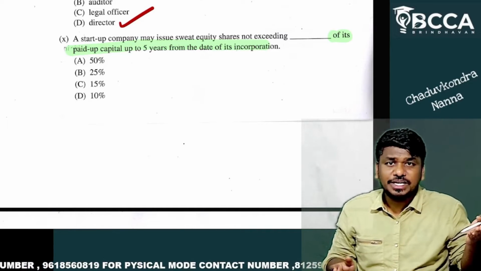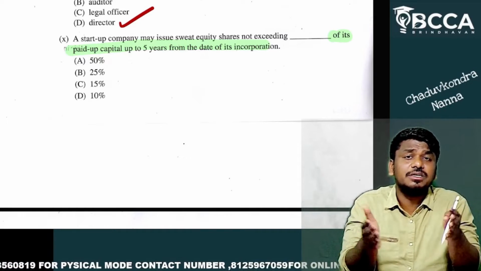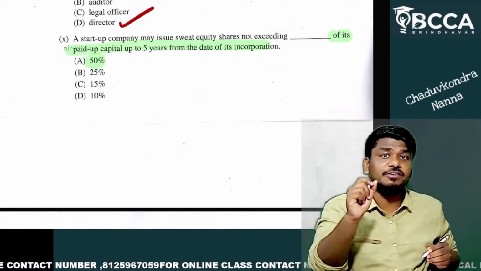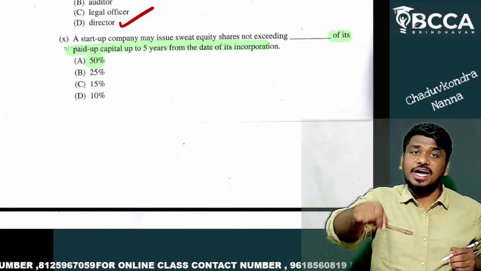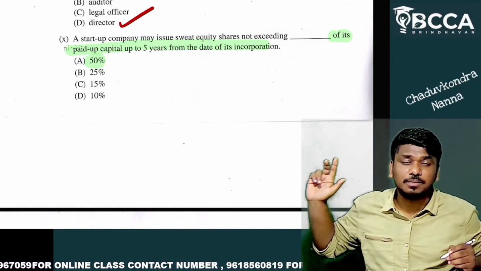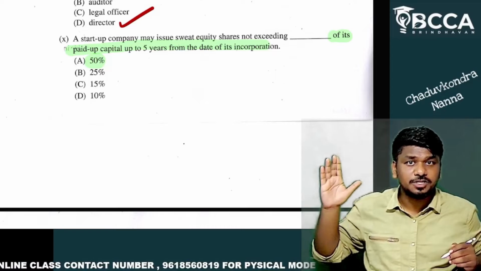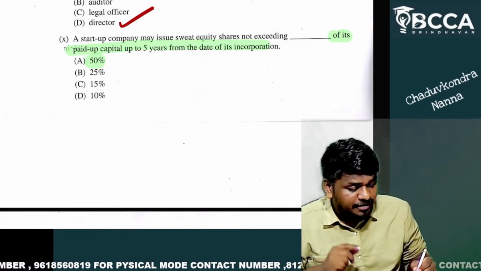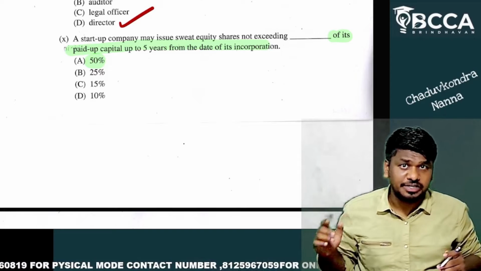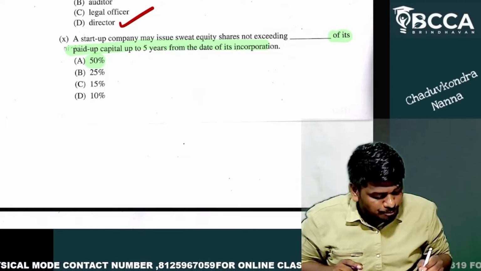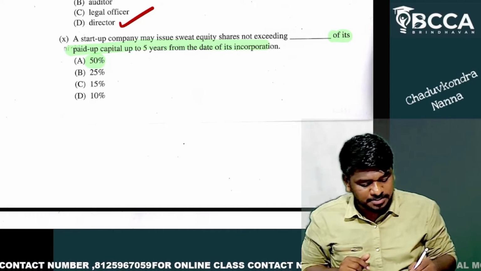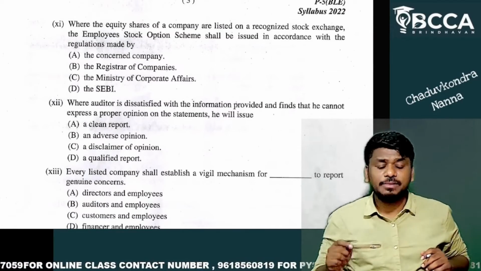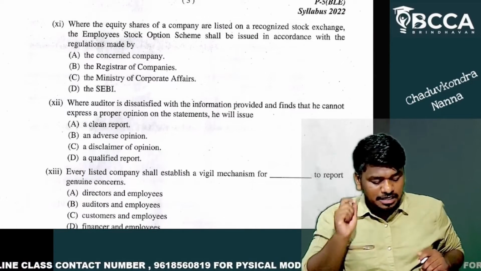To what extent can you issue sweat equity shares at maximum? It is around 50%, my dear friends. You can go and check the provisions in the Companies Act. Okay, it's around 50%. If it is a startup company, and if that company wants to issue sweat equity shares, it can issue up to what? 50%. It can issue up to 50%. Let's go to question number 11.